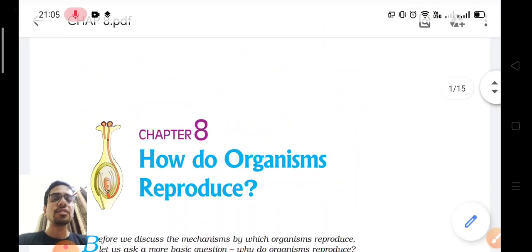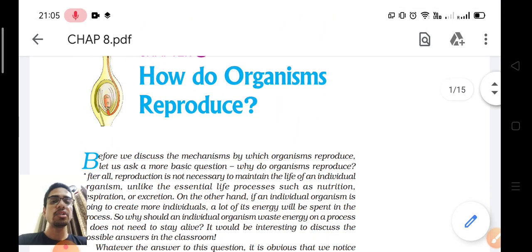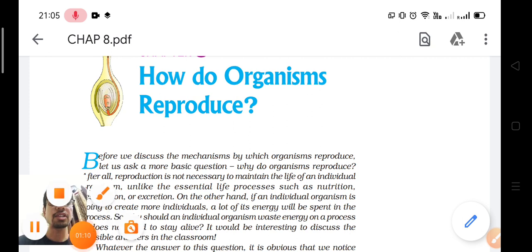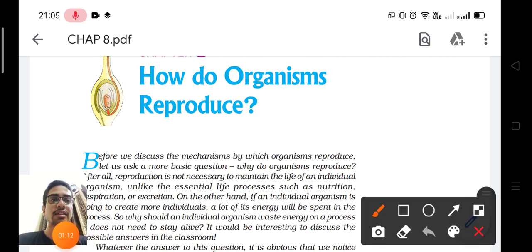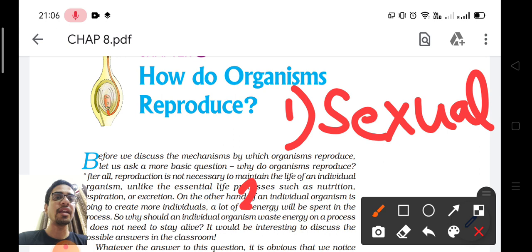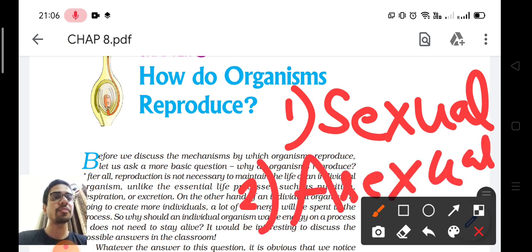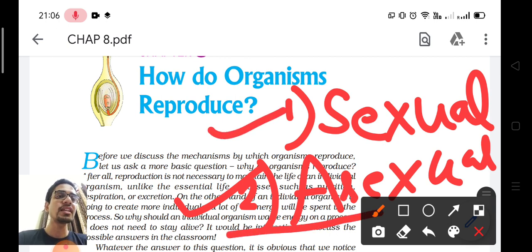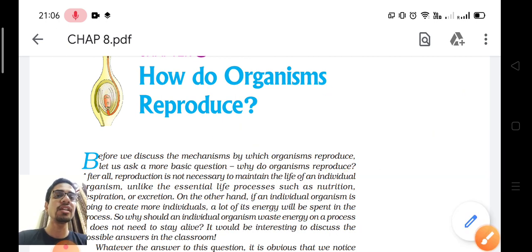And you should know the first and most basic point of this chapter is that reproduction is of two types, right? Sexual and asexual. What is sexual and asexual? See, first is sexual. Sexual reproduction involves two parents, okay, and asexual reproduction involves only one single parent. Understood? So we will first study asexual reproduction and then move on to sexual reproduction. In this class we are going to study asexual reproduction in detail.